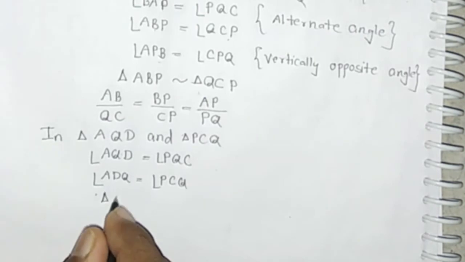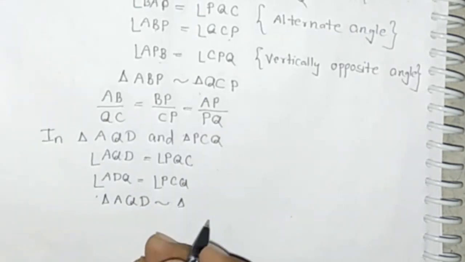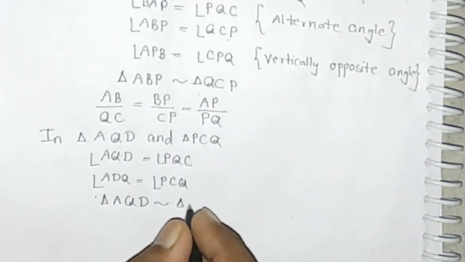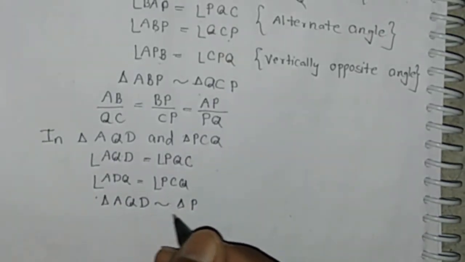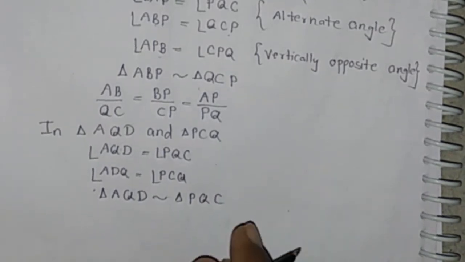Means triangle AQD is similar to triangle PQC, with A equal to P, Q equal to Q, and D equal to C.